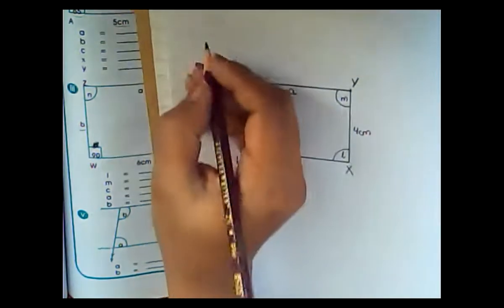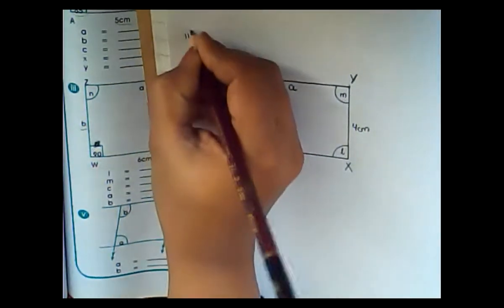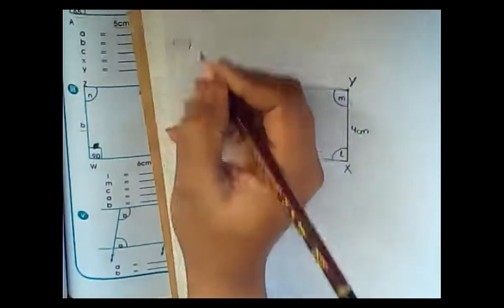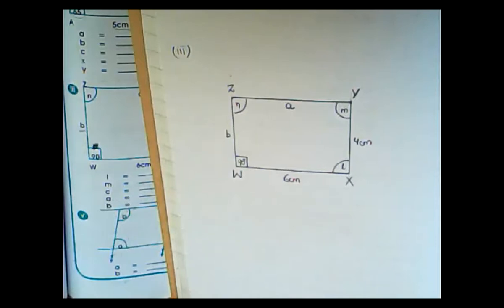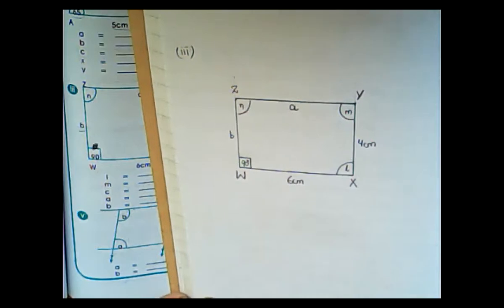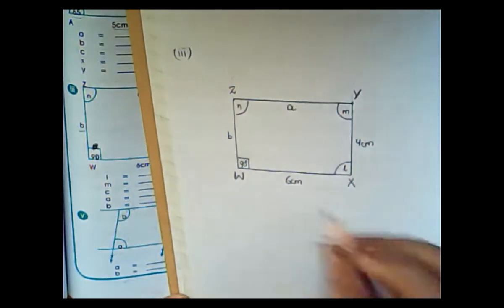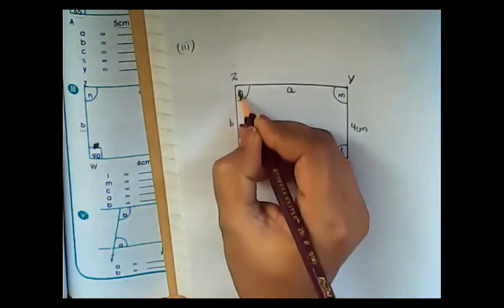Then this is your figure number 3. Understand? Now I'm going to check your answers, everyone. This is Z and this is N, small n.